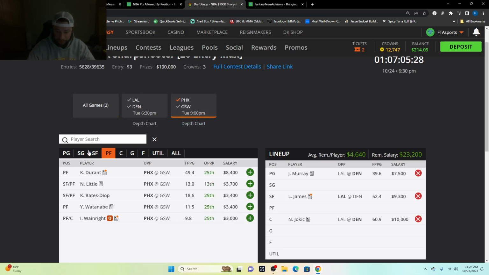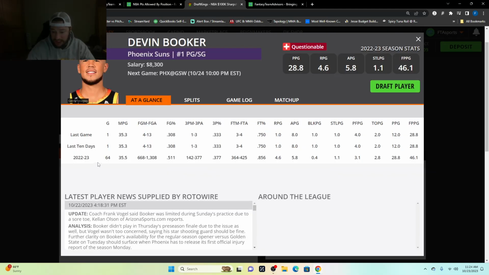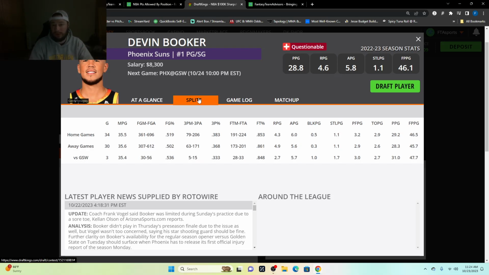So looking at point guard, Devin Booker, he's questionable. We see he was limited due to a sore toe. He obviously should play. It's the start of the season. I fully expect him to play. Splits-wise, only played Golden State 3 games, averaging 35.4 minutes per game. So he is playing damn near the entire game.